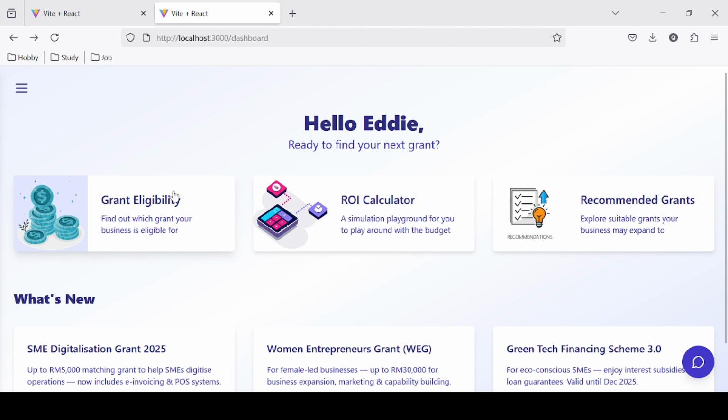After successful login, the user will be asked some general onboarding questions for user profiling, and the user will be taken to this page, which is a dashboard. The dashboard consists of 4 features.